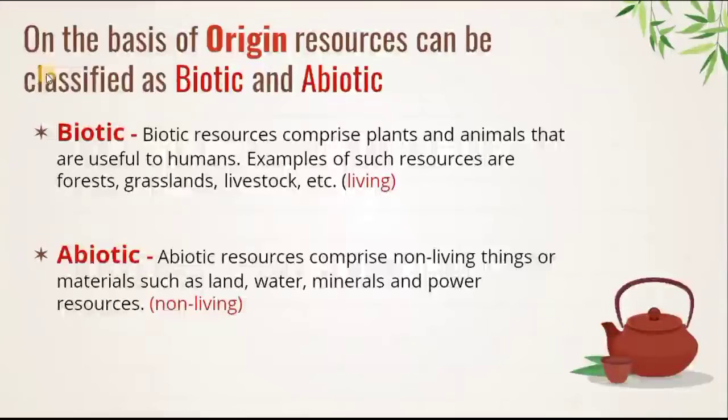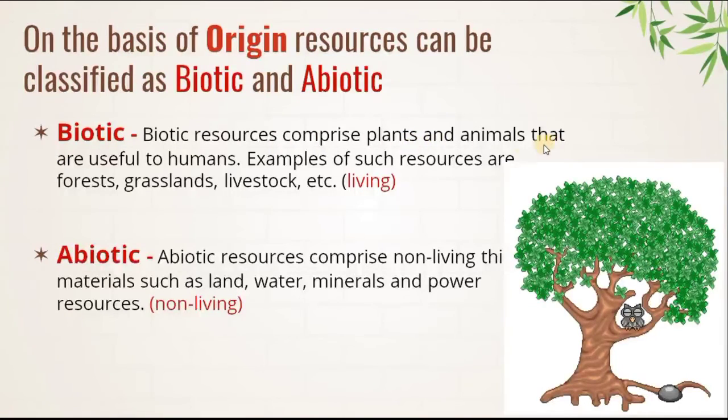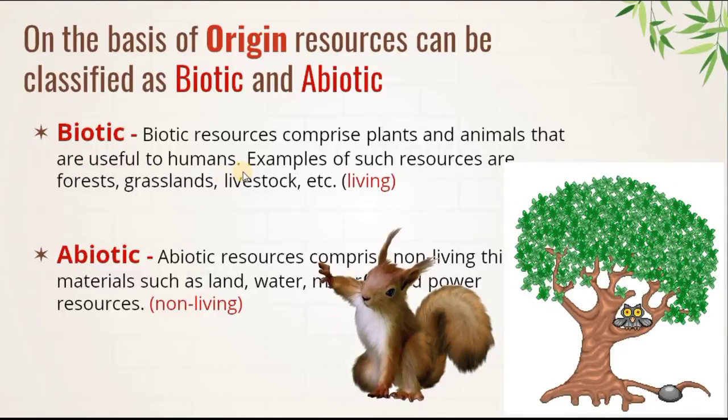So students, here you can see on the basis of origin, resources can be classified as biotic and abiotic. I have already marked here living and non-living, so you can understand it properly. Biotic resources comprise plants and animals that are useful to humans.